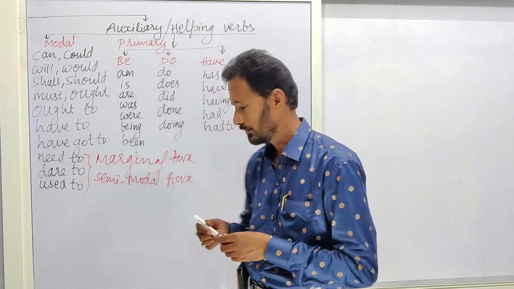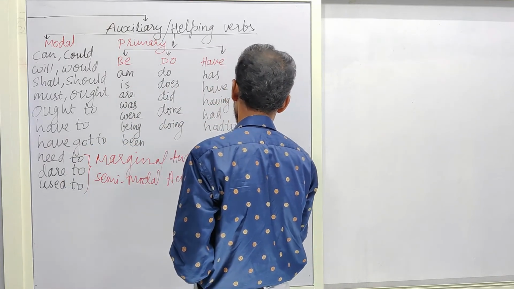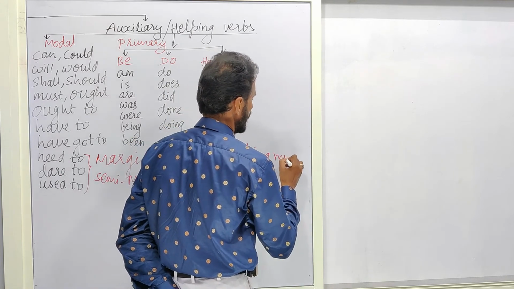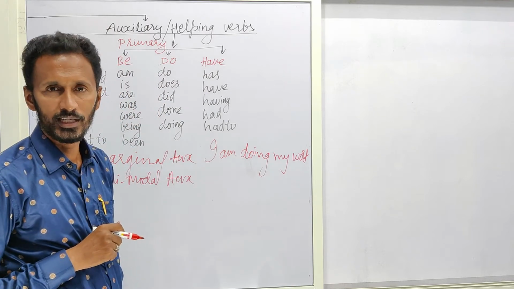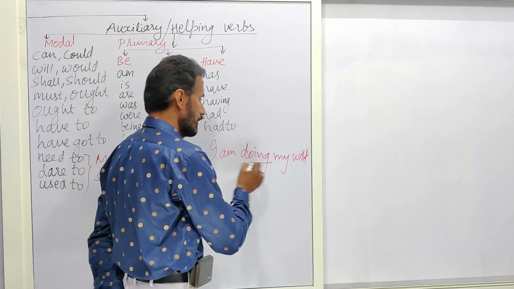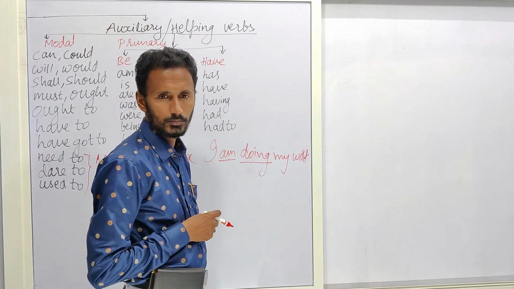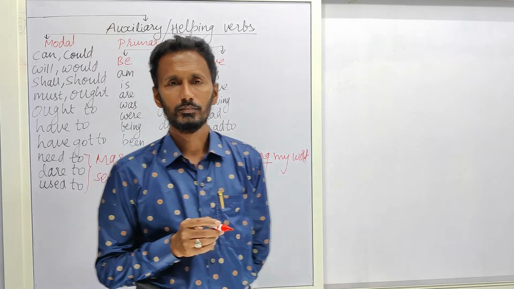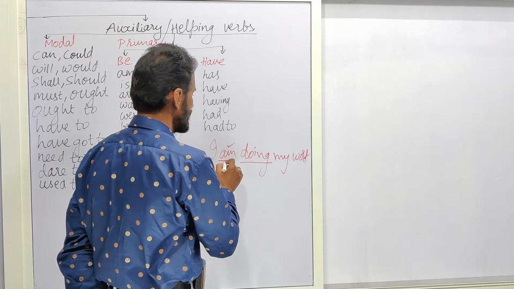For example, I am doing my work. In this sentence, I am doing my work, am helps the main verb do. So it is called a helping verb. Understood? So here it is a helping verb.